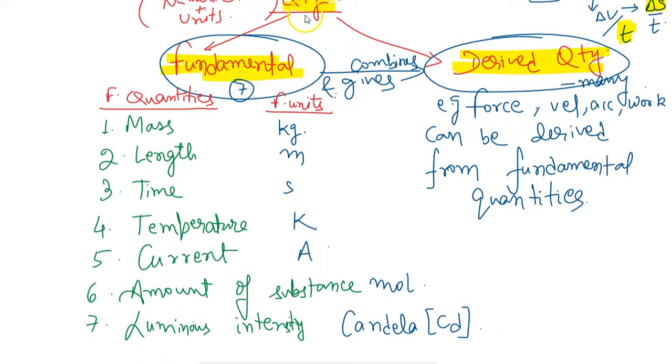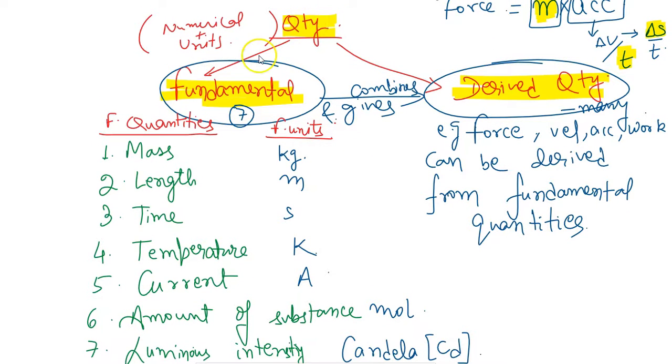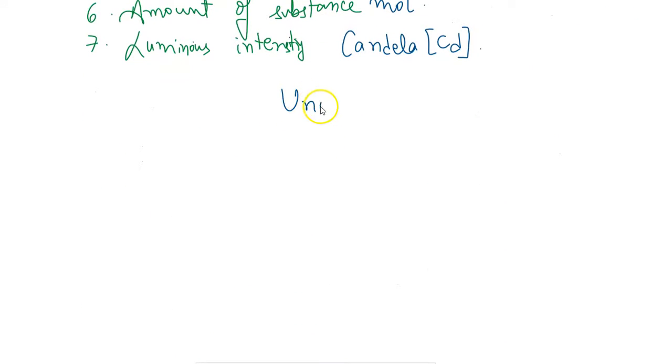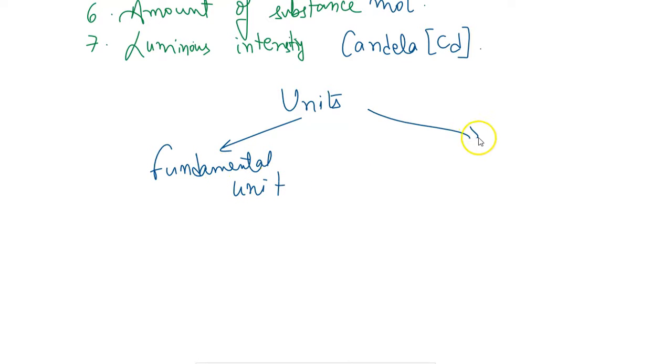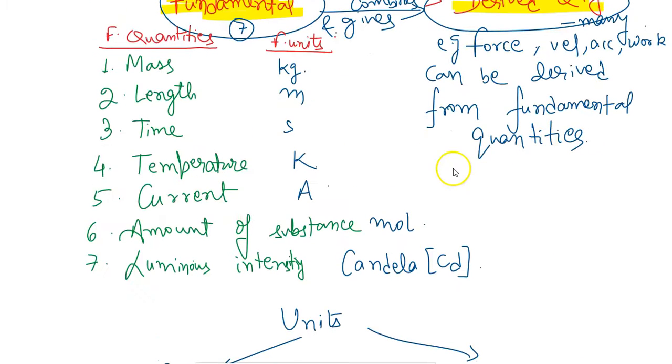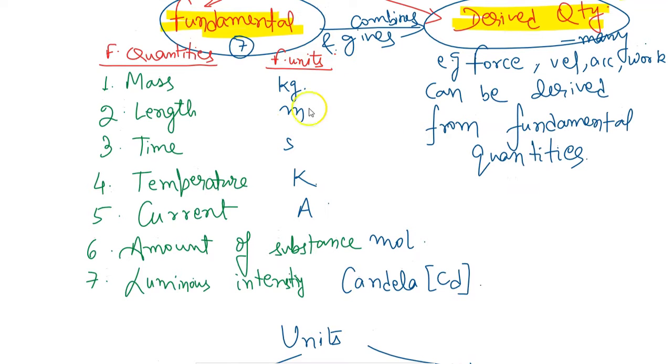As we have described a quantity into two types, fundamental and derived quantity, similarly units can also be divided into two forms: fundamental units and derived units.